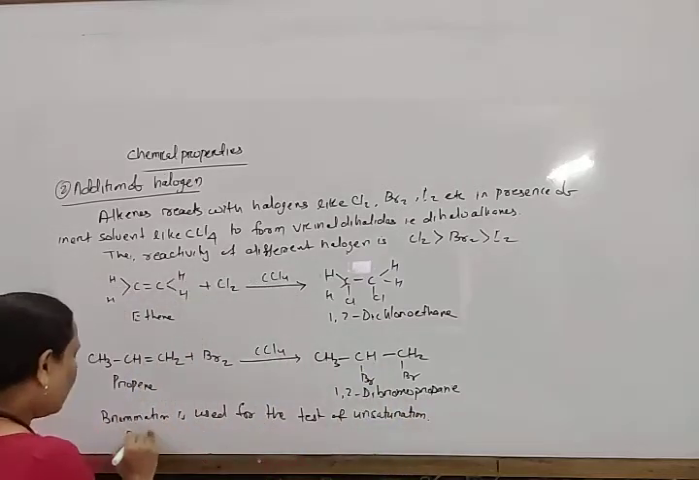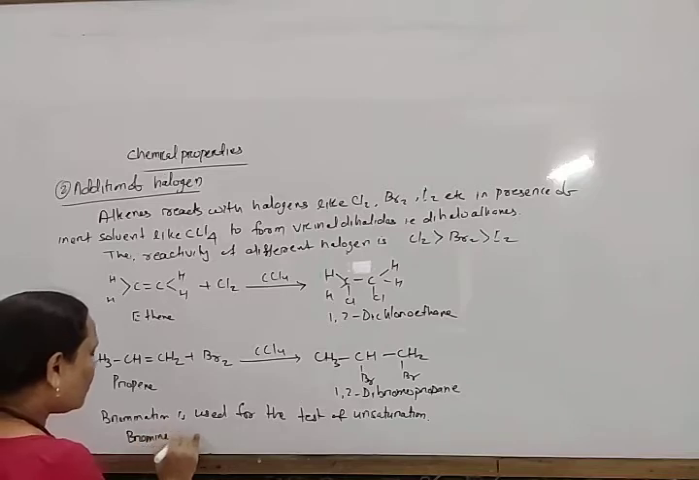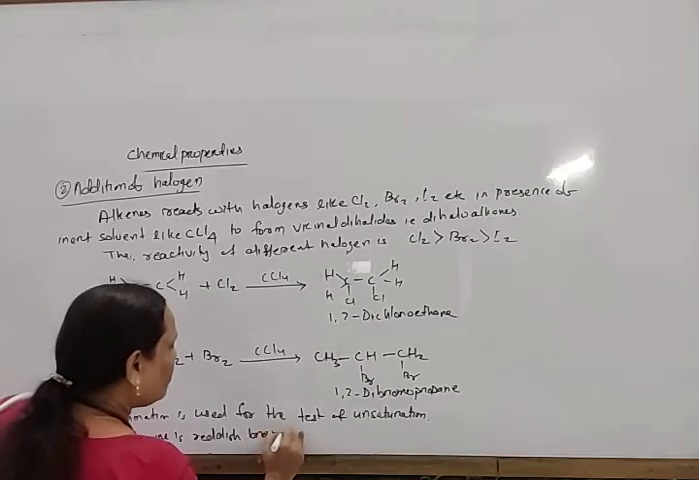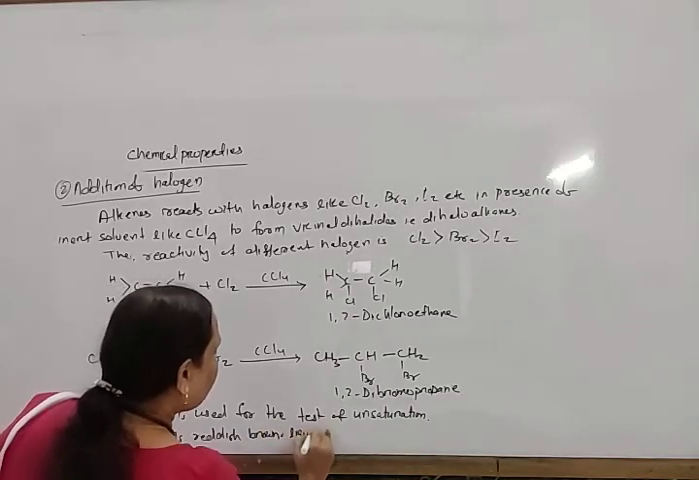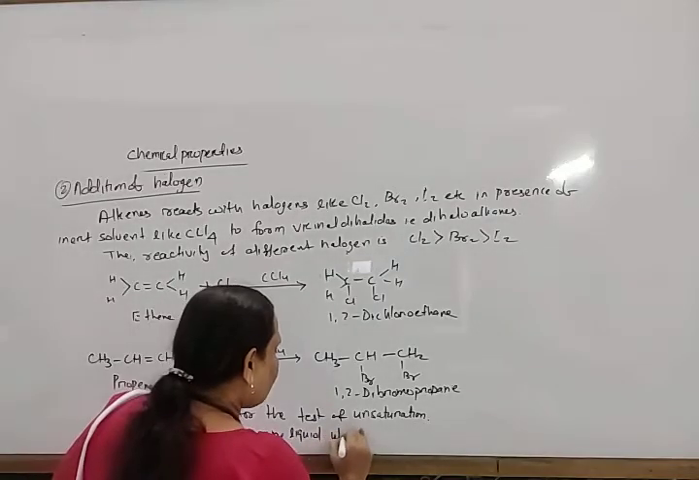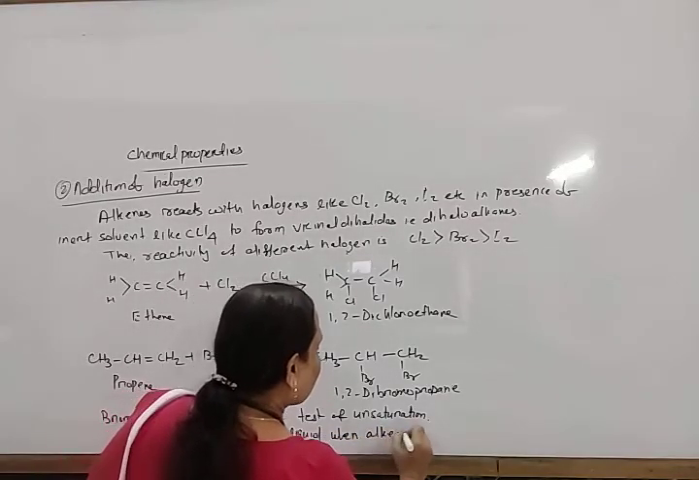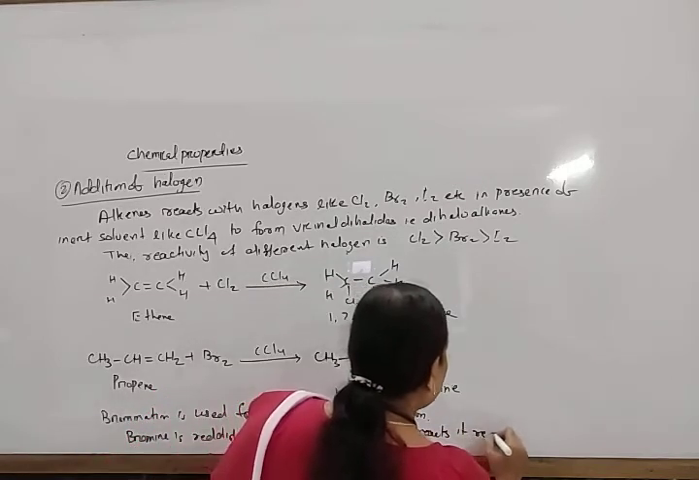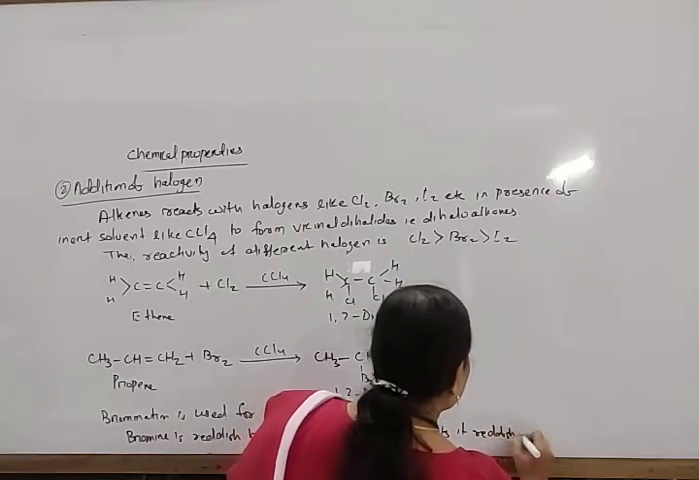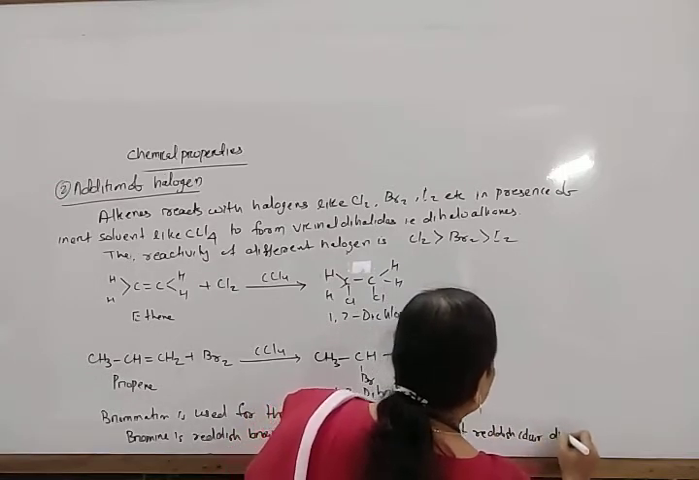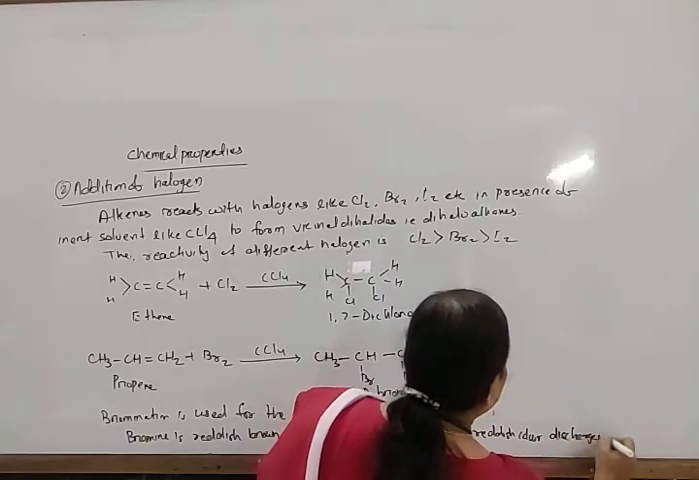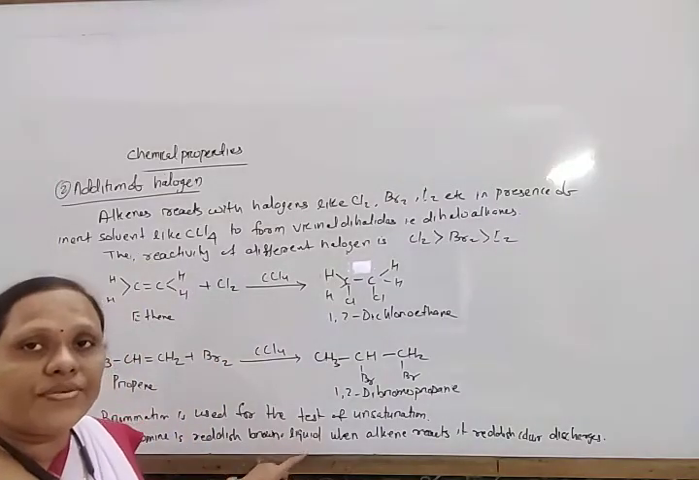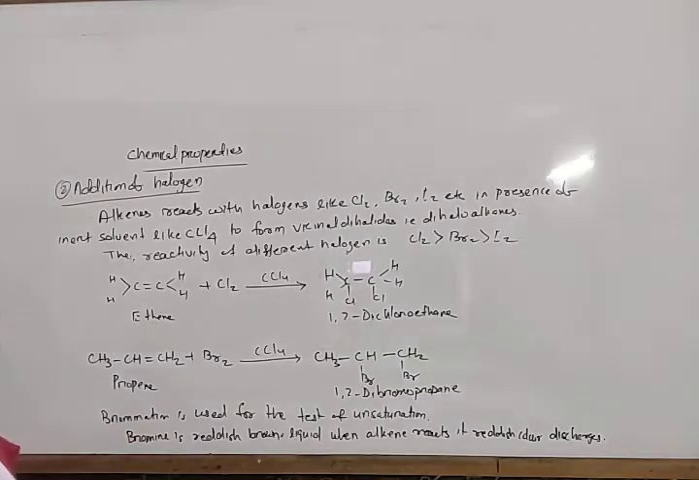Okay, so bromine is reddish brown liquid, and when alkene reacts, its reddish color discharges. So it becomes colorless. In this way it is used for the detection of unsaturation. Okay, so note down this.